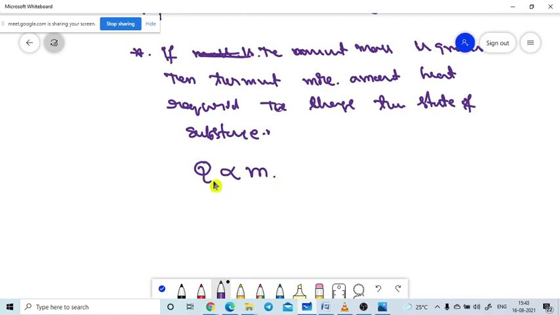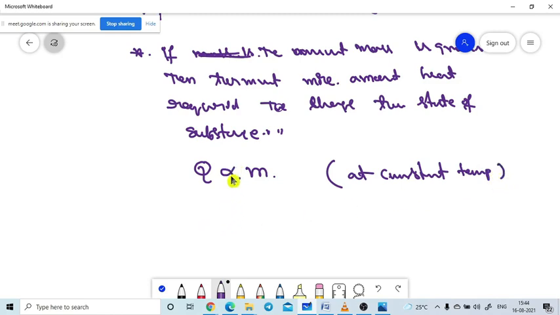Is it the same sentence? Yes, sir. So that means this is happening at constant temperature. While the state is changing, it is all happening at constant temperature.